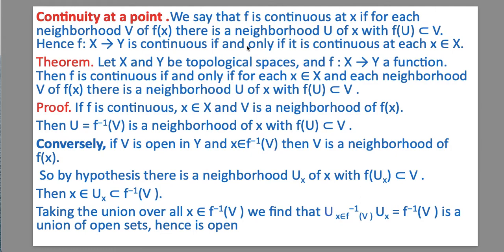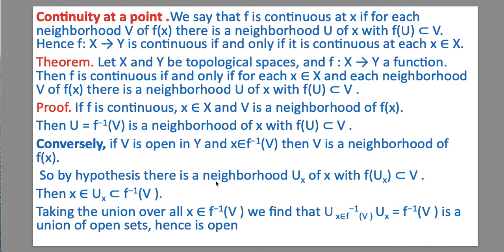To prove this theorem, first of all we suppose that f is continuous, x belongs to X and V is a neighborhood of f(x). It means U equal to f inverse V is a neighborhood of x with f(U) subset of V. Hence the proof is complete. Now for the converse part, if V is open in Y and x belongs to f inverse V, then V is a neighborhood of f(x).